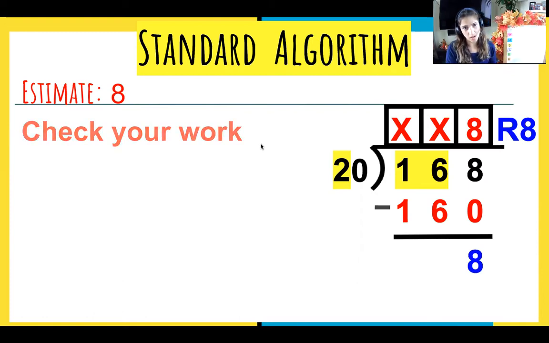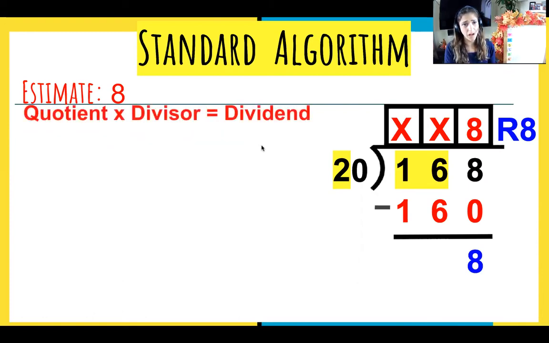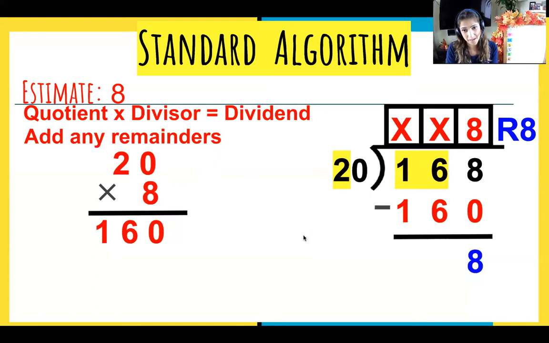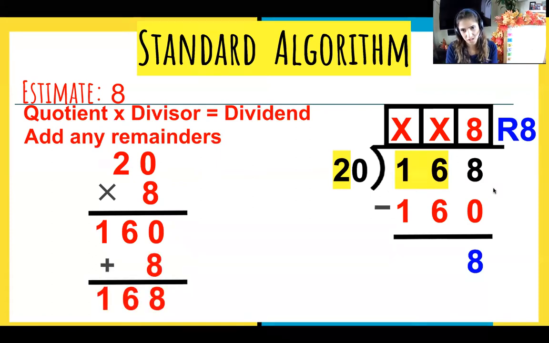We're going to check our work by multiplying our quotient times our divisor, and we should get our dividend. So here's our quotient of 8 and our divisor of 20. 20 times 8 gives us 160. What do we do next? We're supposed to get 168. We add 8, the remainder. Right, add any remainders. We had a remainder of 8, add that on. We get 168. Our dividend's 168. We are good to go. Our answer is 100% correct.